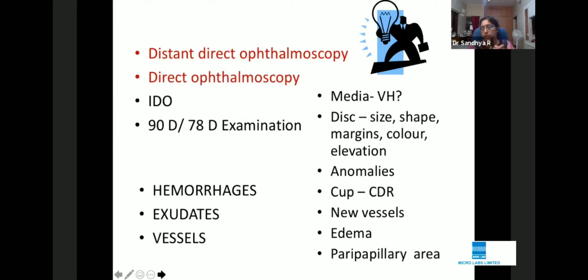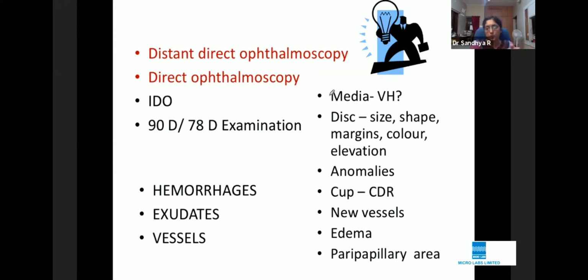So with this in the background, how do you go about a case? Now, you know that there is a fundus case which is kept dilated. I don't think we should go for distant direct ophthalmoscopy or direct ophthalmoscopy in the post-corona era, so let's straight away start with indirect ophthalmoscopy. Use this time to get yourself conversant with indirect ophthalmoscopy or slit lamp examination with a 90D, 70D or 78D lens. Here, there are certain rules. Always start with media. Don't just jump.